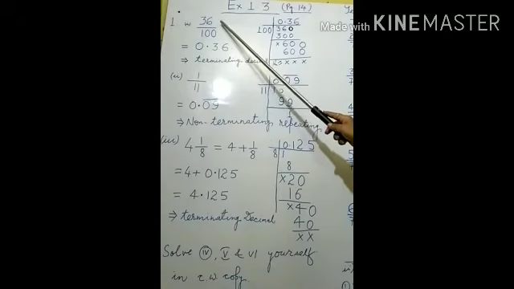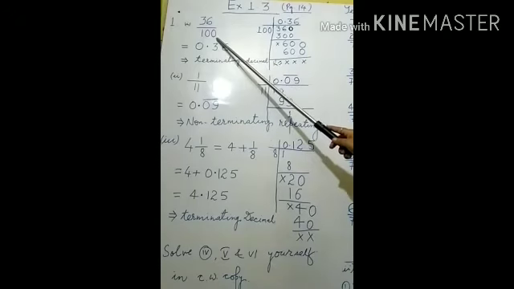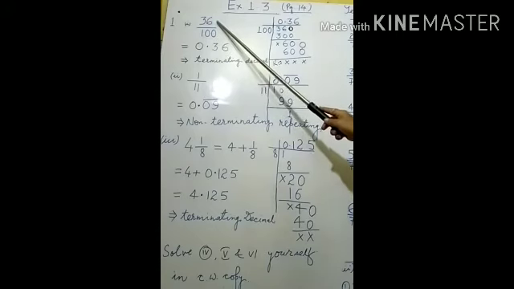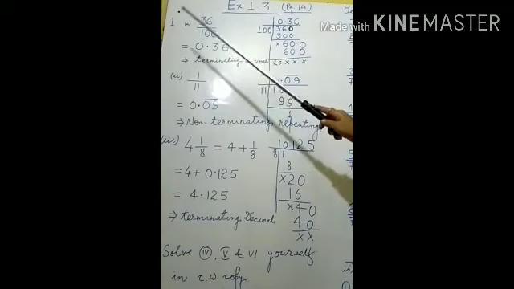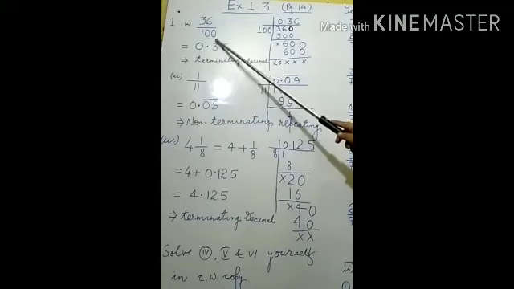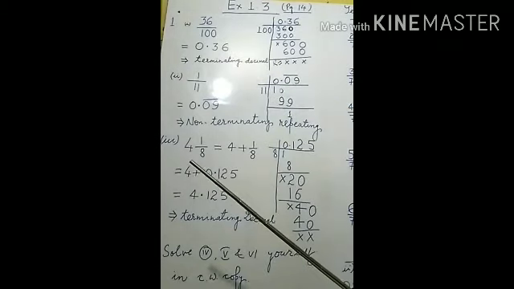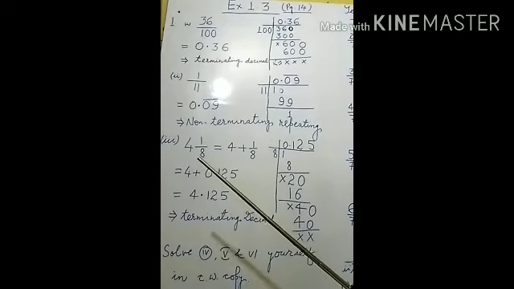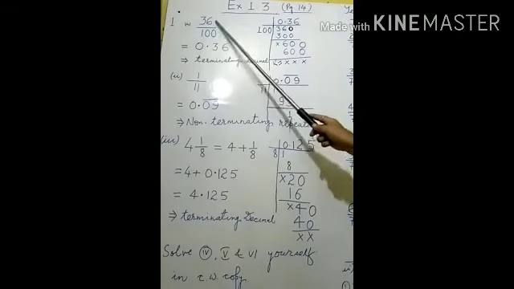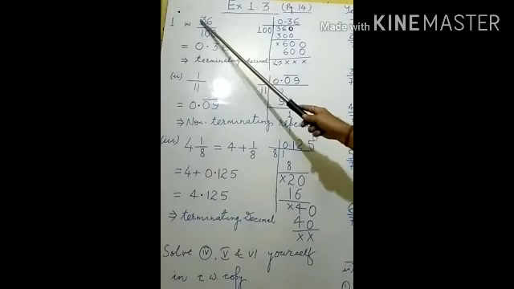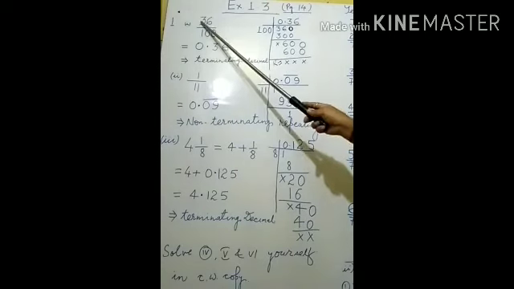So here it can be noted down 36.0. Now it is divided by 100. Number of zeros in 100 is 2. That's why this decimal will be shifted 2 digits before. According to the number of zeros, the decimal is shifted to the left side. So how many zeros are there? Ultimately you observe that only 2 zeros are there. So this decimal will be shifted like that, and it will go before 3. So what result will be there?